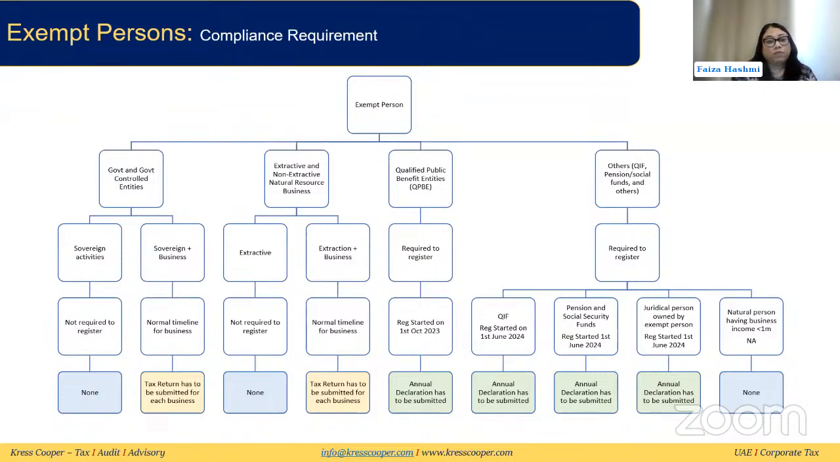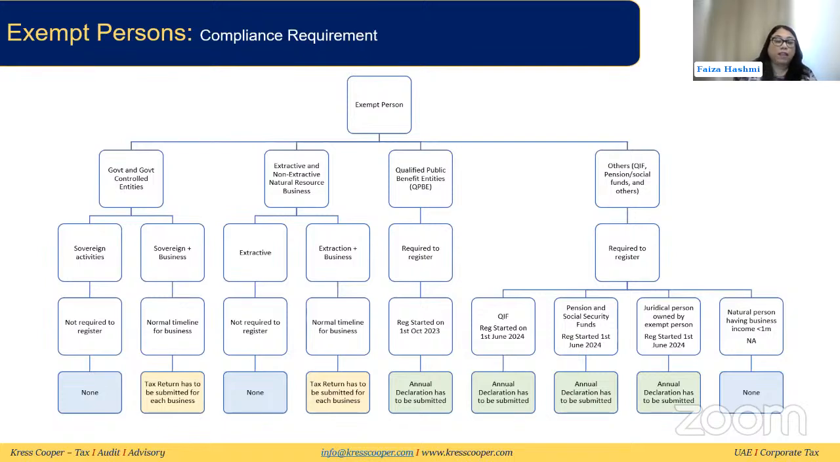Now, if they are doing a mixed business, like a sovereign business and also a normal business activity under a trade license, then the normal timeline will be followed for the registration, and a tax return will have to be submitted for each business. If they have 3-4 businesses with trade licenses for those businesses, they will need to file separate returns for those businesses.